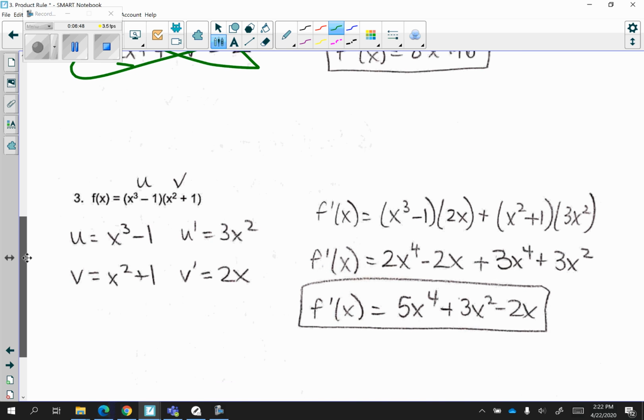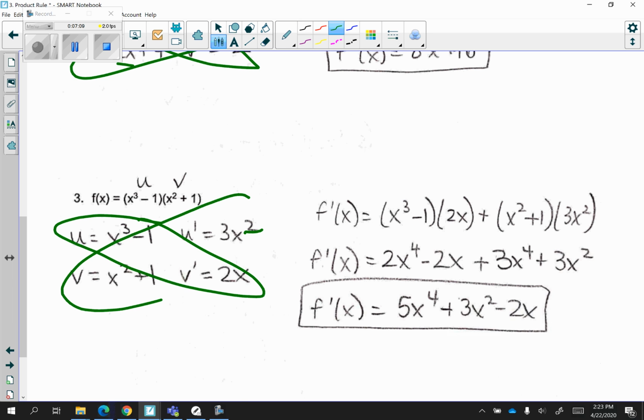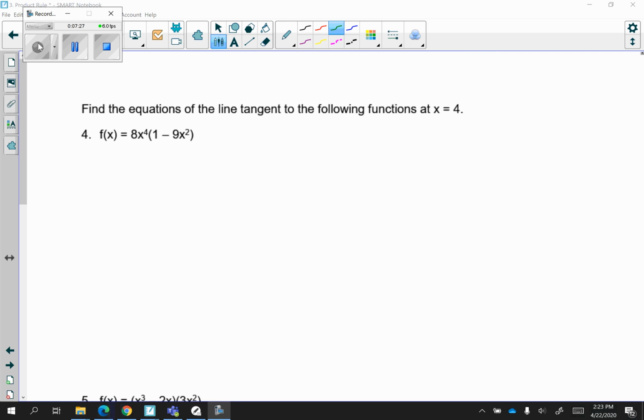And lastly, for number 3, represent x cubed minus 1 as u, x squared plus 1 as v, and I find the derivatives. So to find u prime, 3 times 1 is 3, 3 minus 1 is 2. 2 times 1 is 2, 2 minus 1 is 1. Multiply on the diagonals again. So (x cubed minus 1) times 2x plus (x squared plus 1) times 3x squared. Combine like terms, and I'm left with 5x to the 4th plus 3x squared minus 2x as my derivative f prime of x.